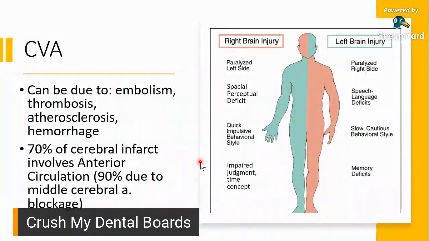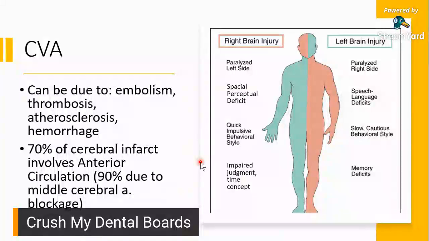that if you have a right brain injury, your left side would be paralyzed. It's the opposite. So right brain injury, paralysis on the opposing side.